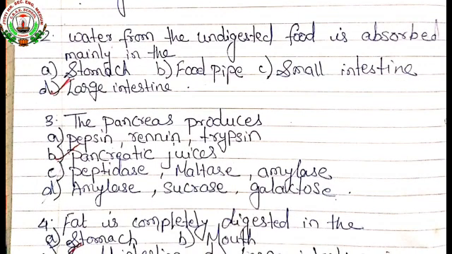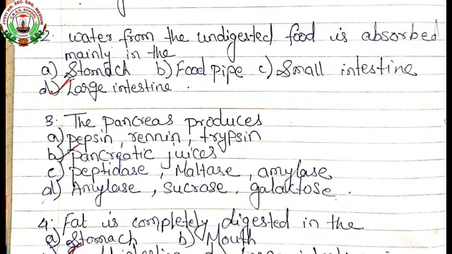Third one, the pancreas produces: first option is pepsin, renin and trypsin; second is pancreatic juices; third is peptidase, maltase, amylase; fourth is amylase, sucrase and galactose.